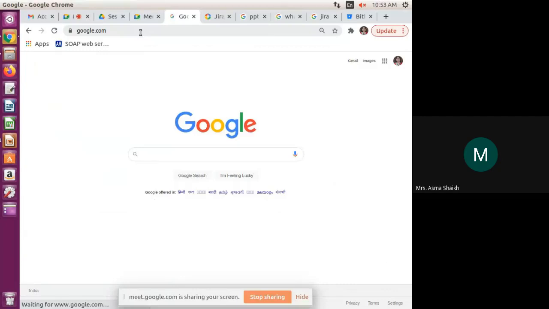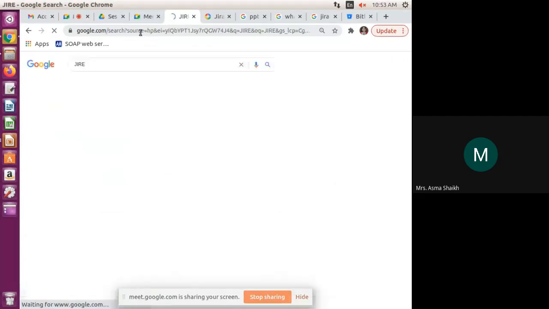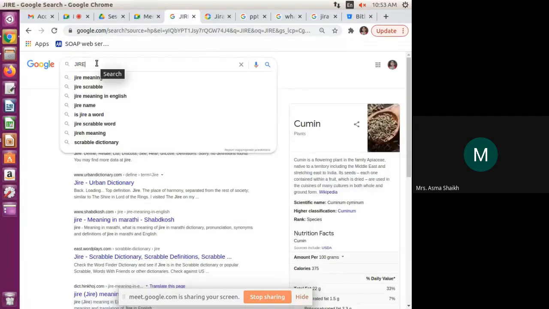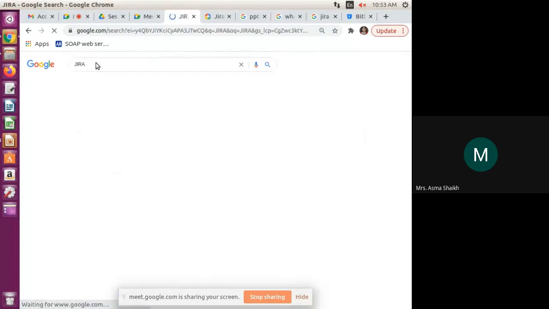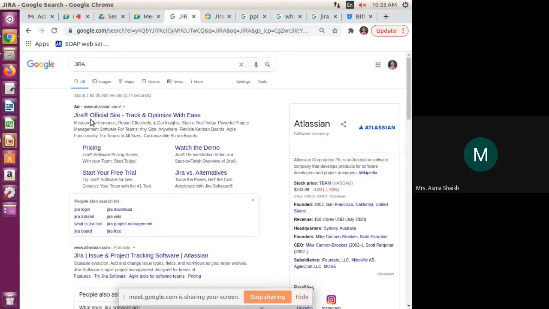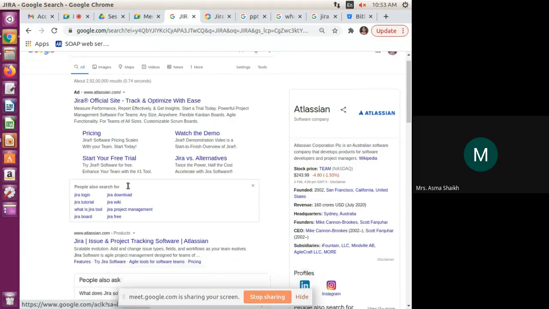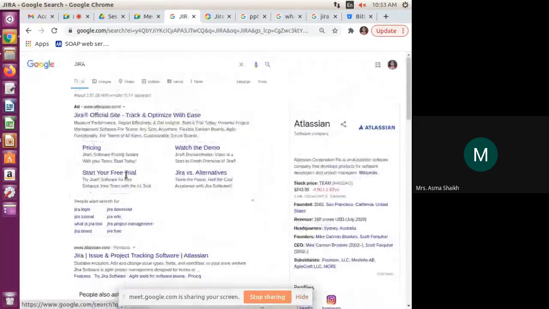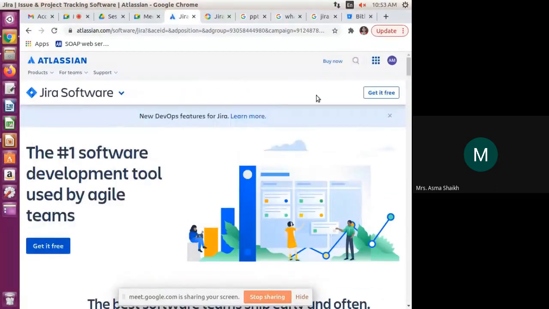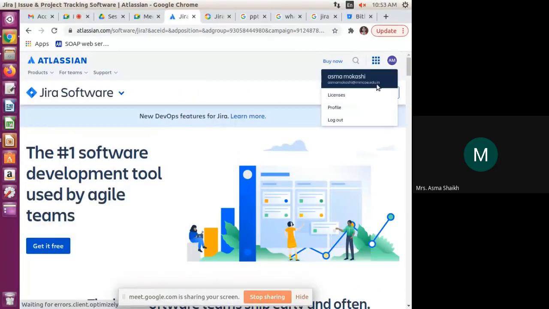Check it out. I have written here Jira. This is the first official website of Jira. It already has the copyright. This is the official website of Jira, because we have lots of websites, but this is the official one. So we have to go here, and then we have to log in. I have already logged in.